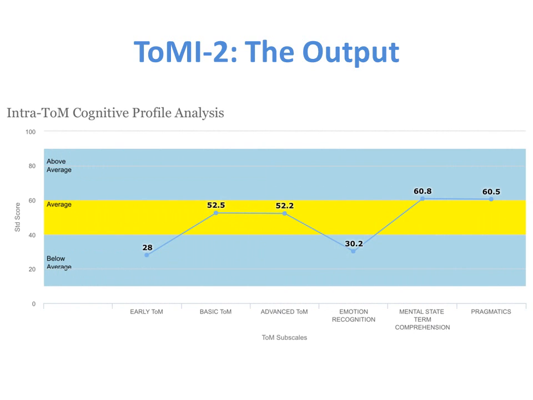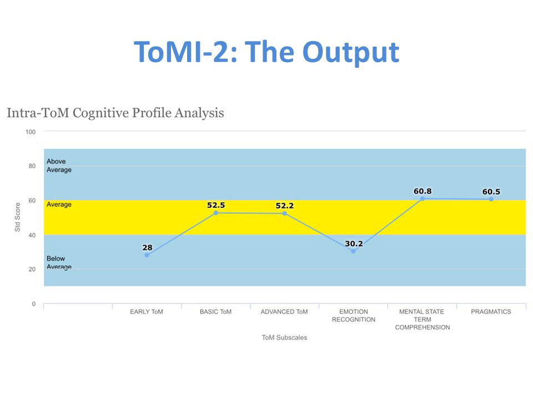One particularly useful figure for clinical decision-making is the figure for the intra-theory of mind cognitive profile analysis. This figure provides a visual representation of subscale standard scores. The traditional range for the average, plus or minus 1 standard deviation, is indicated in yellow on this graph. One strategy to treatment planning is to consider the child's subscale percentile or standard scores to establish areas of general intervention focus at the early, basic, or advanced levels of theory of mind, or in the areas of emotion recognition, mental state term comprehension, or pragmatics.